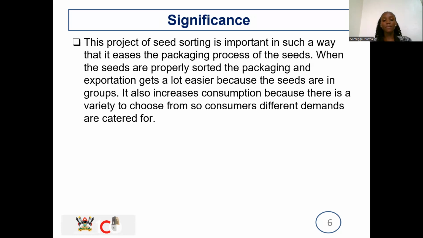So I won't get seeds that are not sorted at all, because if I don't want them, I'll get those that are overly roasted or those that are not roasted. So I have that choice to make. So we'll prevent wastage, and there will be value for money.